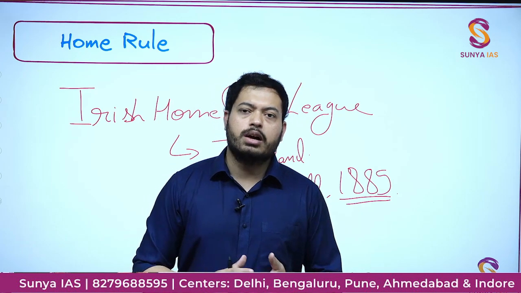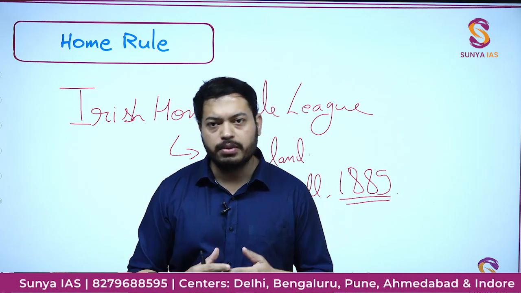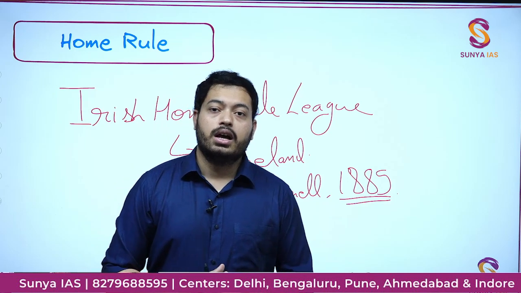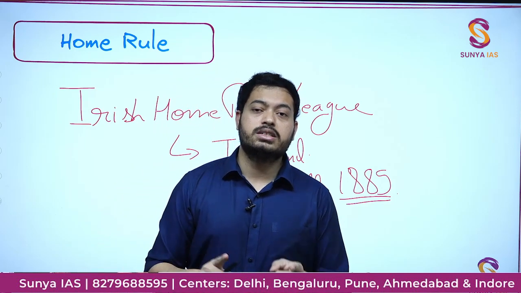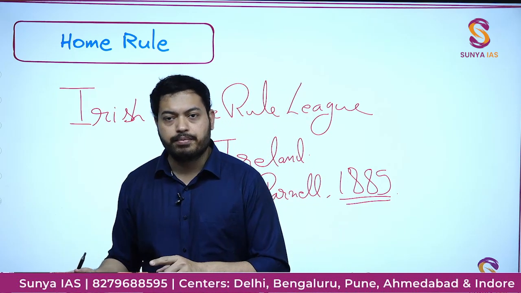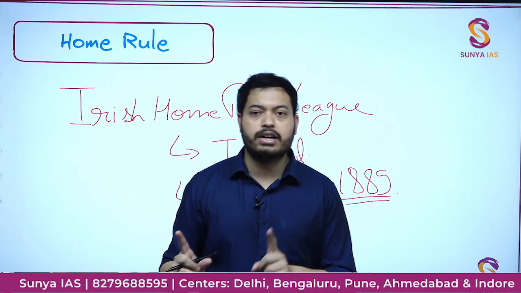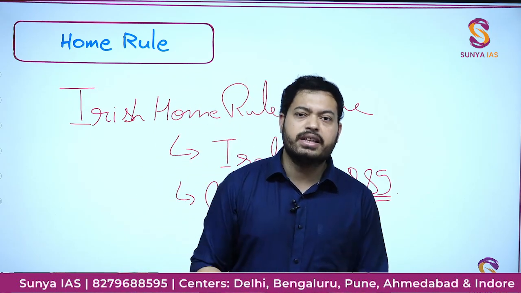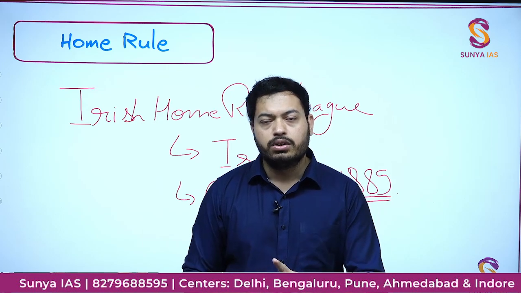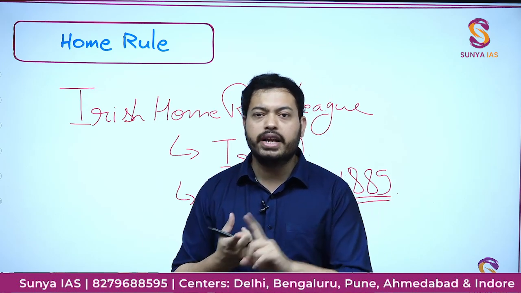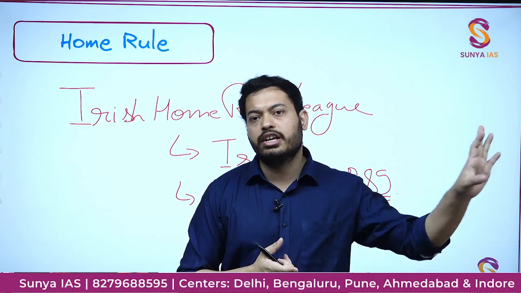Home rule was also coming with the idea of autonomy, but there is a bit of a difference. They were saying that we'll stay a part of Great Britain, but for everything else except for making the decision on war and peace, they will handle things on their own.